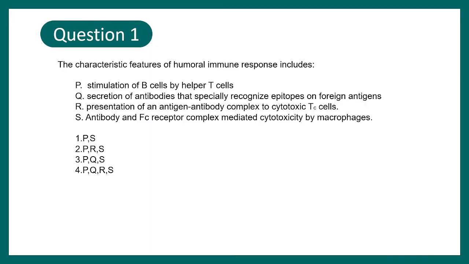Okay, let's begin with question number 1. The characteristic feature of humoral immune response includes: stimulation of B cells by T helper cells; secretion of antibodies that specifically recognize epitopes on foreign antigens; presentation of an antigen-antibody complex to cytotoxic T cells; antibody and Fc receptor complex mediated cytotoxicity by macrophages. So overall, this question demands you to understand the concepts behind humoral immunity and what are the molecular and cellular events happening in humoral immunity.